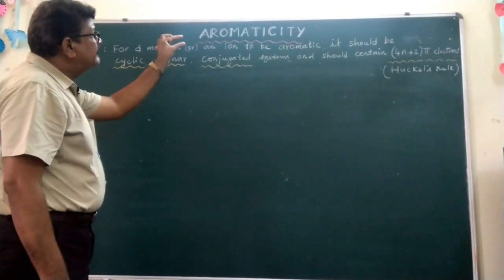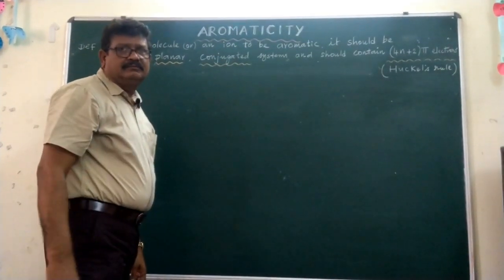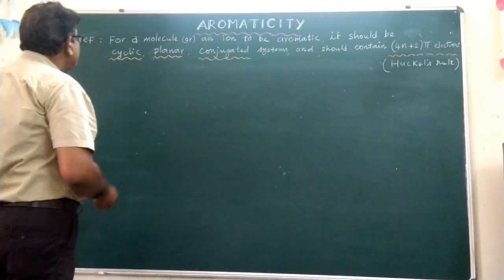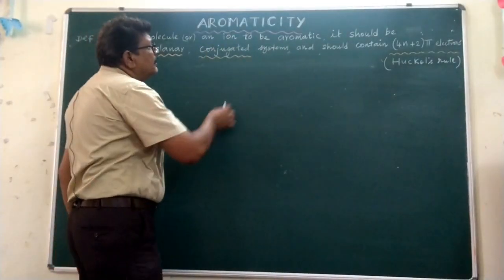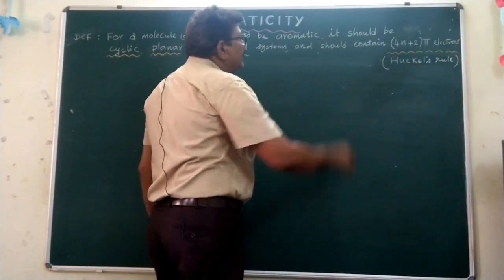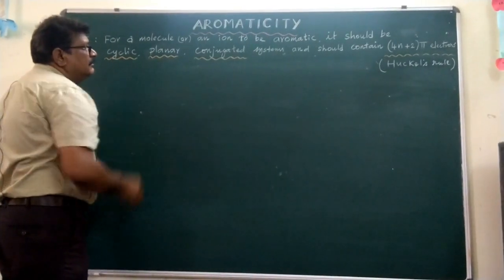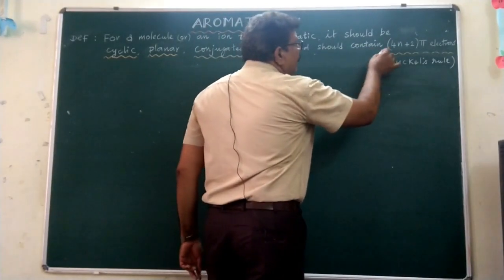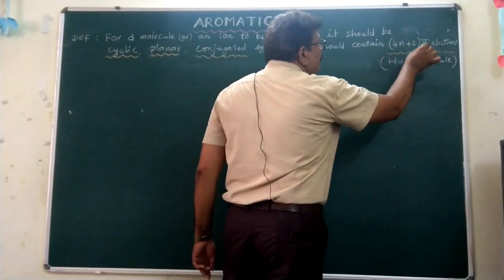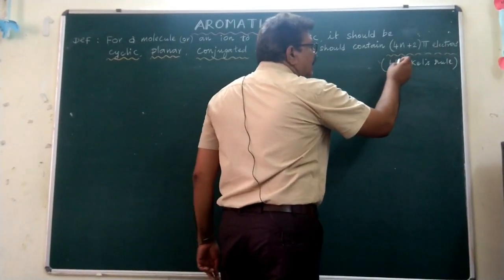Aroma means a pleasant odor in Greek, but all the compounds need not have a pleasant odor. As per the definition, for a molecule or an ion to be aromatic, it should have a cyclic, planar, conjugated structure and should contain 4n plus 2 pi electrons. That is Huckel's rule.